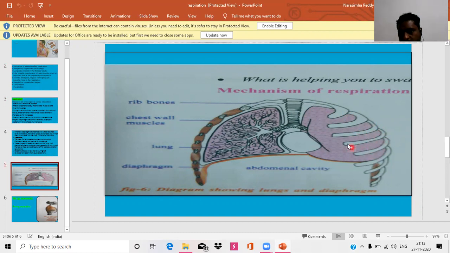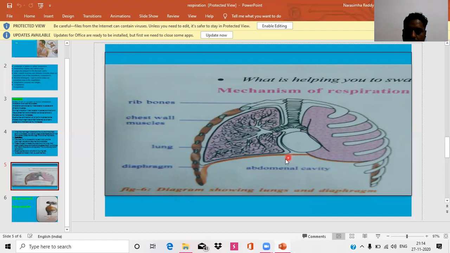The muscle attached to the ribs is called intercostal muscle. Due to the contraction of intercostal muscles, the ribs push forward. Then the thoracic cavity increases dorso-ventrally. And at the same time, the phrenic muscles present in the diaphragm contract.